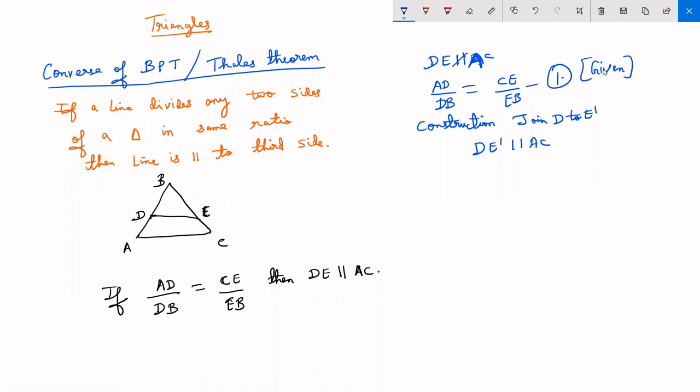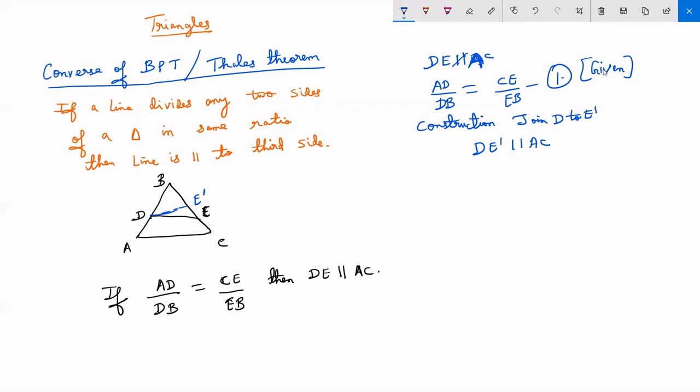So here you will join this. This is the construction part such that DE dash is parallel to AC. Initially DE was not parallel to AC, but DE was dividing AB and BC in equal ratios. So that is given in the proof. Now, in the construction I have joined D to E dash such that DE dash is parallel to AC.